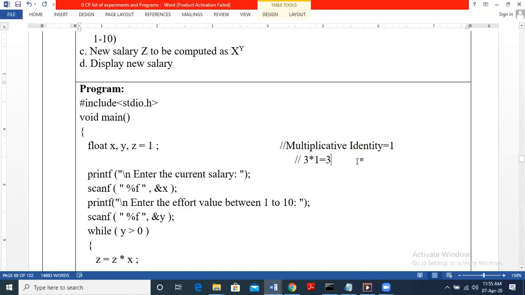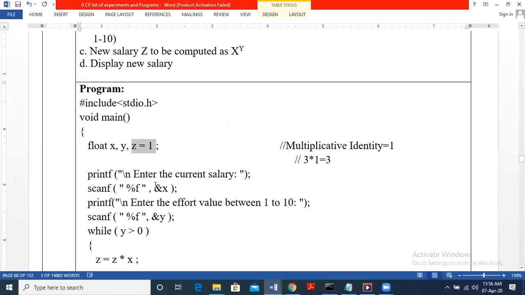If we take 0, 3 into 0, any number you multiply by 0, we will lose the value. We will get back the answer as 0 only. We don't want to lose the value, so that is the reason we are taking 1. 1 is called the multiplicative identity because any number multiplied by 1 will give us the same number. So we are taking Z as 1.